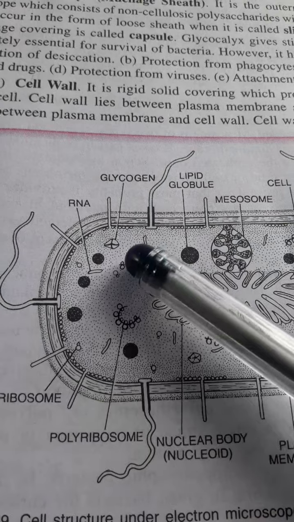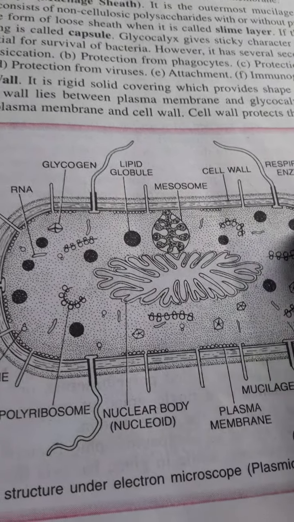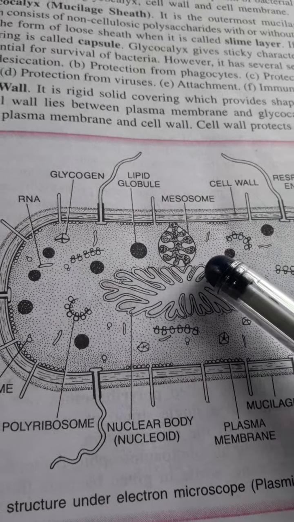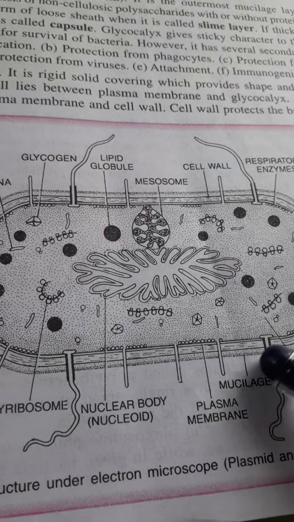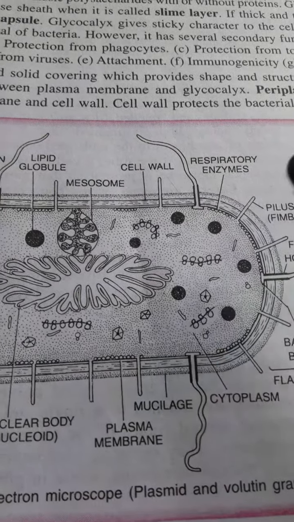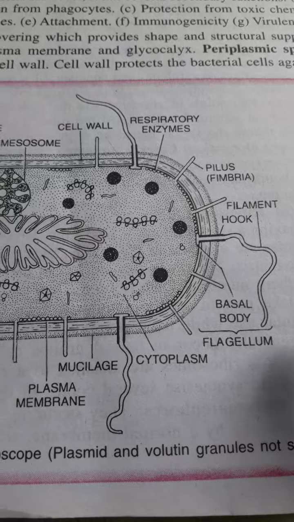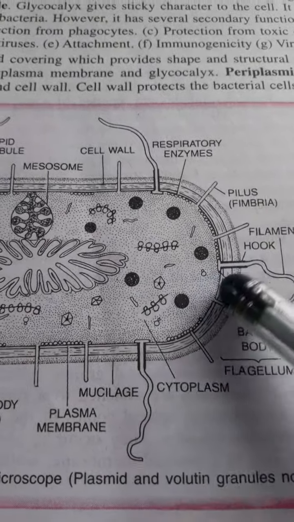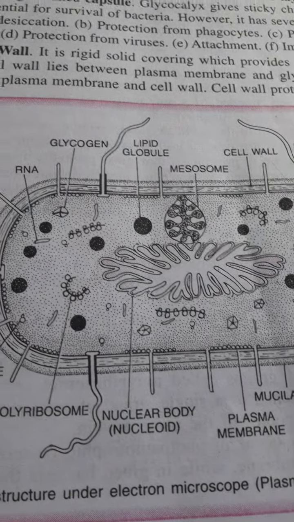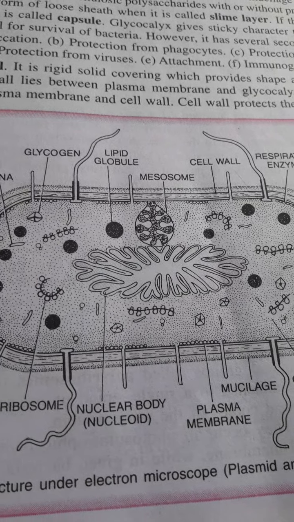RNA is present, glycogen, then lipid globules are present. Then the nuclear body is folded, and it appears like this type of structure. Then plasma membrane, mucilage cavity is there. All these structures include the respiratory enzymes which help in respiration. Small finger-like projections known as fimbriae are present. All these together constitute the bacterial cell, and these inner inclusions are present within the plasma membrane.